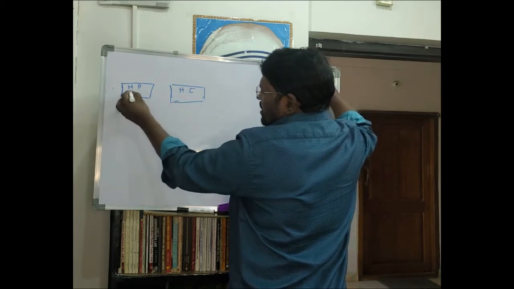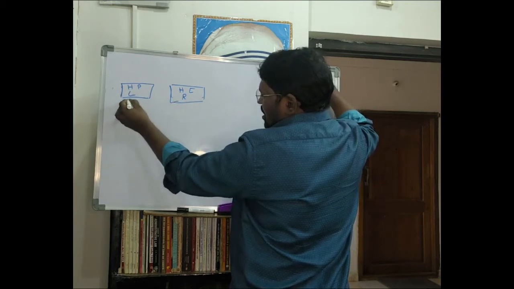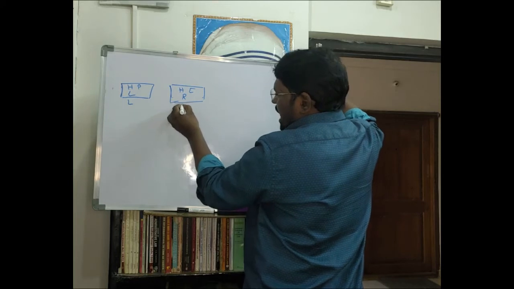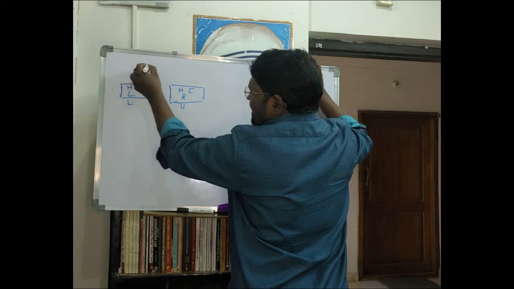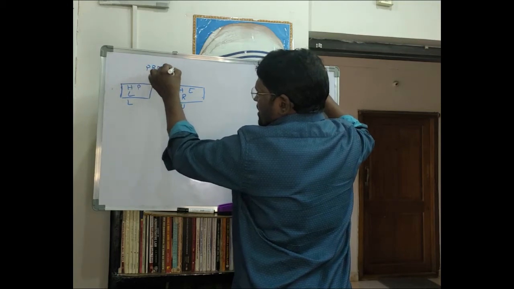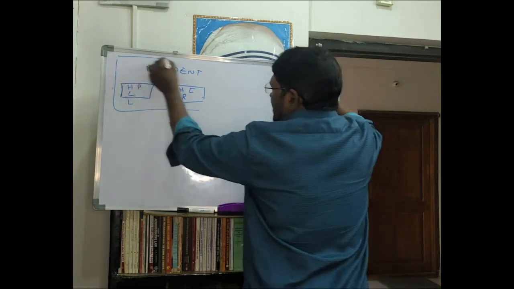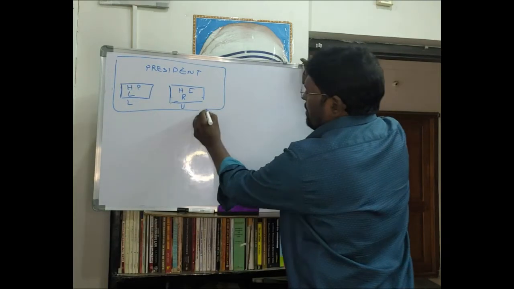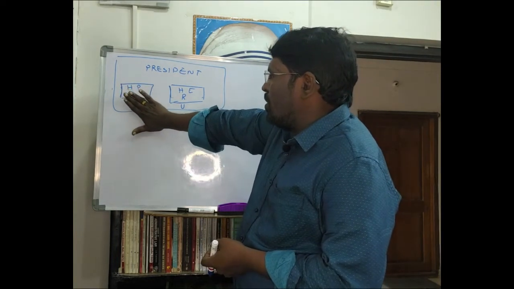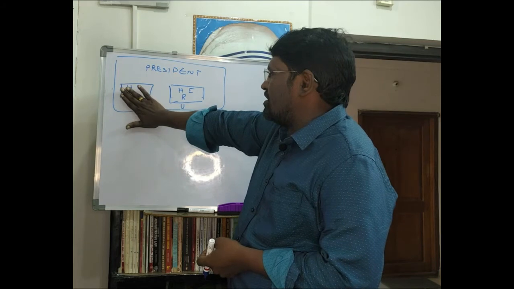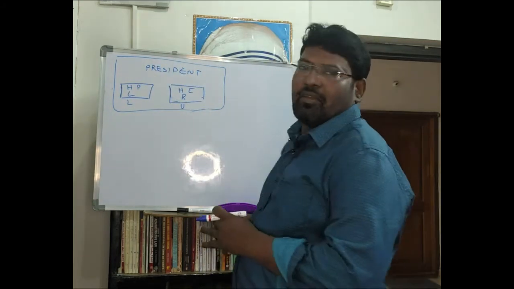This house is also known as Lok Sabha, and this house as Rajya Sabha. This is also known as the lower house, and this as the upper house. These two houses, including the president, come together and are known as parliament. So finally, parliament means both Lok Sabha and Rajya Sabha and the president.